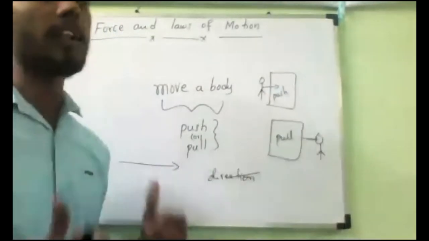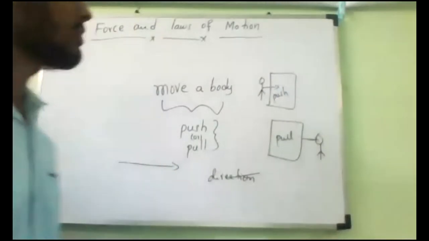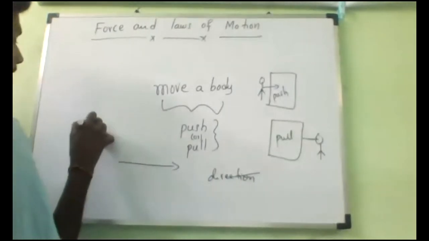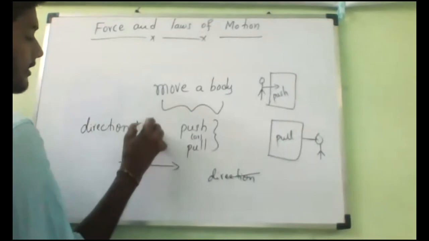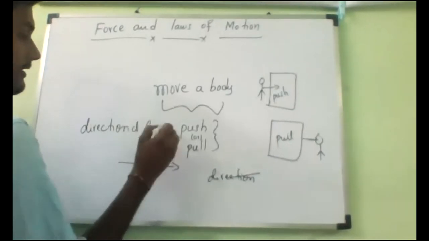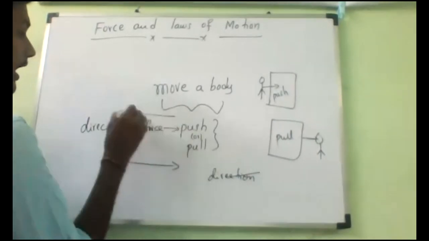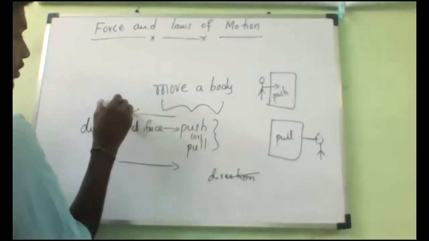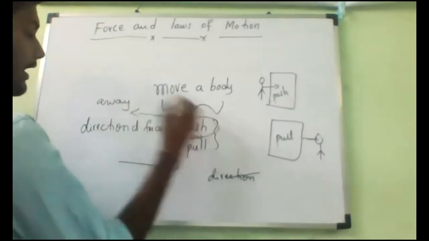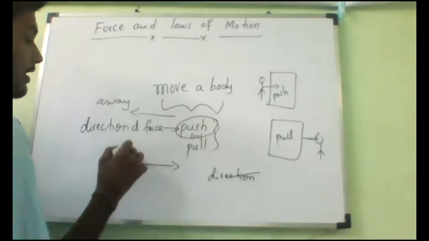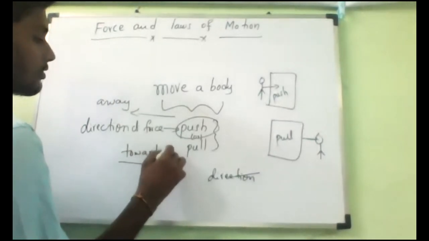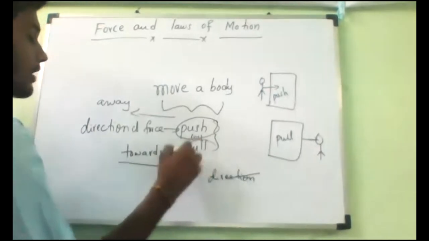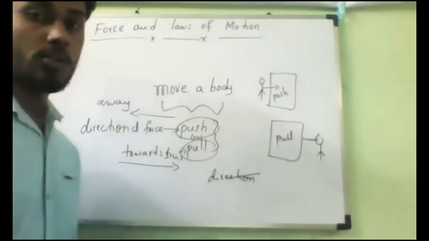When we are trying to pull it, it will come towards us. So that is what you should remember.